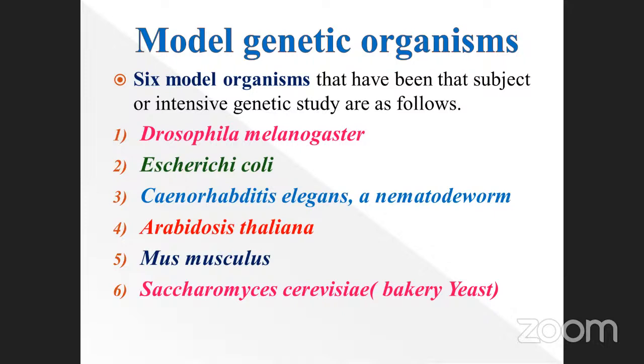Just go and check it, you will get it. Where will you get it? Saccharomyces cerevisiae is obtained from sugarcane molasses during the preparation of ethyl alcohol or table sugar, sucrose. Okay, go to the next one, my dear students.